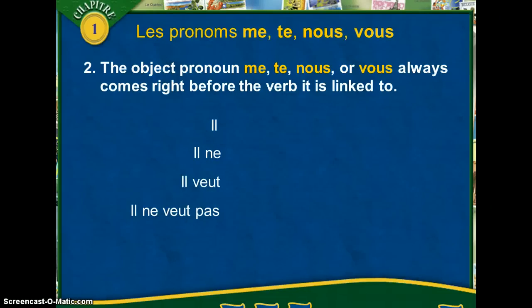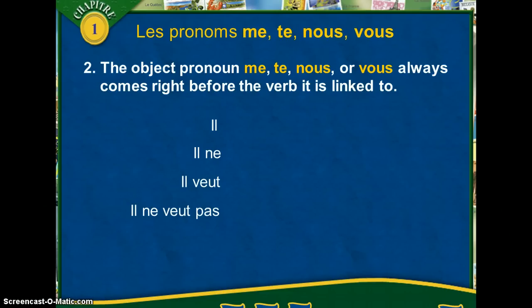Placement is a very important thing with these pronouns. The rules would be the same for the reflexive pronouns as well, as far as where we place them. So the object pronoun me, te, nous, or vous always comes right before the verb it is linked to. And by linked to, that is the main verb of the sentence.